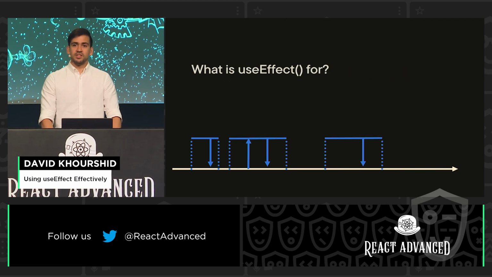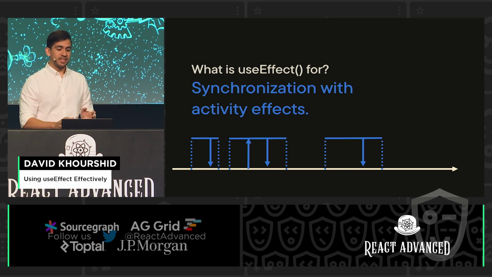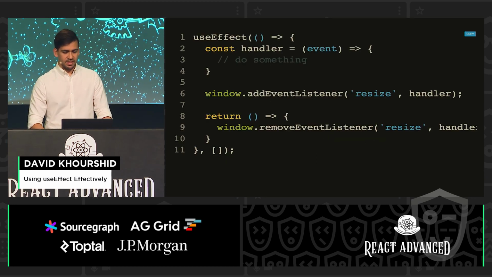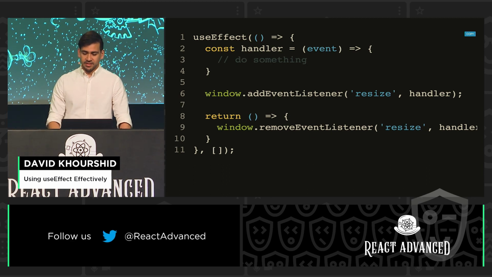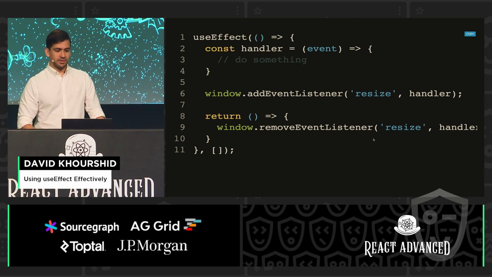So what is useEffect for? useEffect, the hook specifically, is for synchronization with activity effects. Not with action effects, but with activity effects. One example of this is a listener, a resize, a mouse move, something like that, where you create a handler, you add that handler, and you make sure to use that cleanup function to say, I don't want to listen for this anymore.